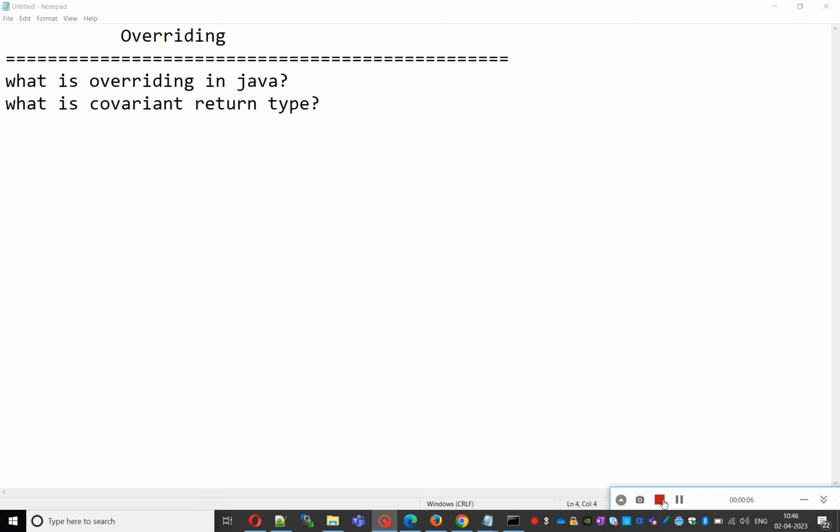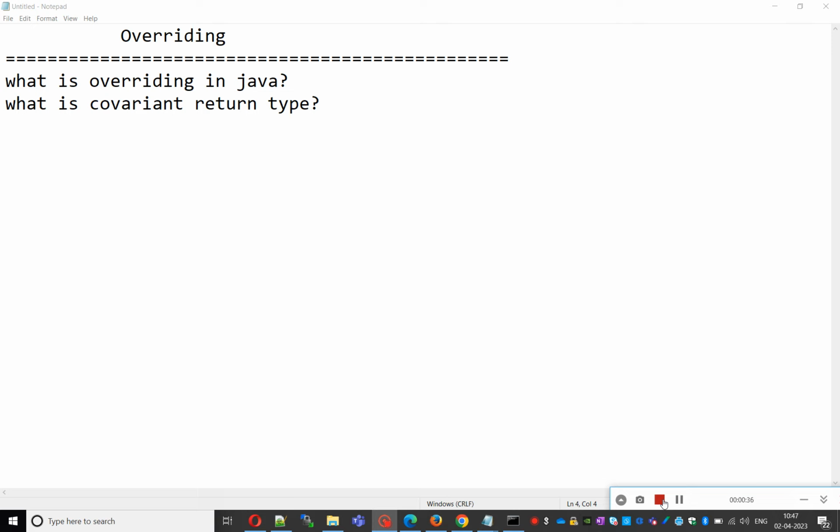Today we will discuss a new concept: overriding. In the last video we covered the overloading concept very clearly. What is overloading? In overloading, the method name should be the same and the arguments must be different. The overloading method signature must be different, and method resolution is taken care of by the compiler in overloading.